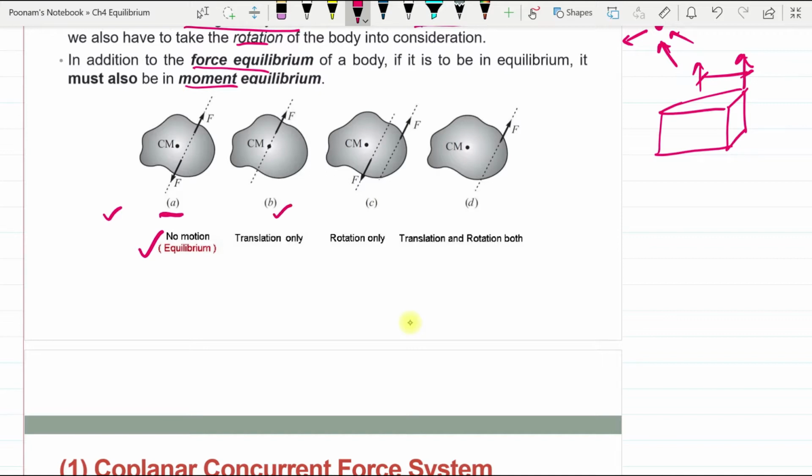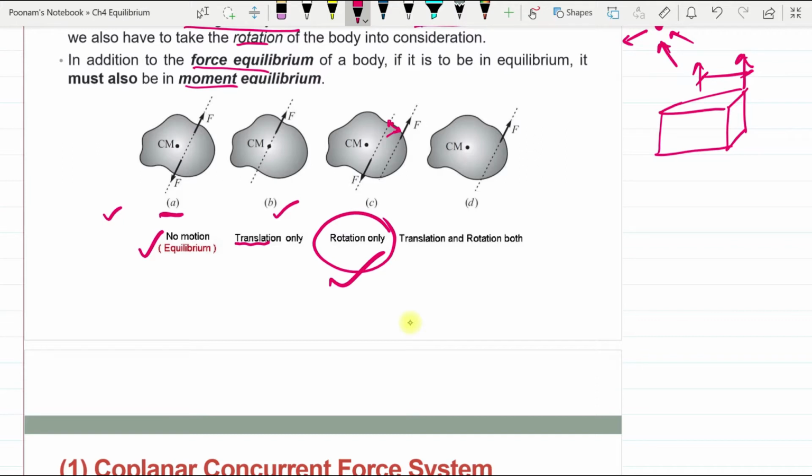Example number 2. Here only one force is being applied, which is passing through the center of mass of the body, and there is no lever arm created by this force. Hence this body will translate only. It will tend to move in the direction of the applied force. Then if a body is subjected to a couple, generated by force F, two equal and opposite forces with some distance between them, under the action of these forces the body will rotate.